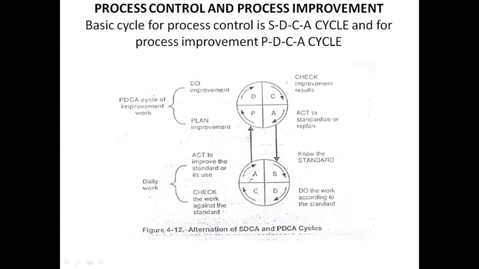Daily work we are doing. Okay, daily work, in the sense we have to control our process. So there the SDCA cycle will be used. SD means standardize or sustain, I told. Standardize it, do it, check it, and act towards it. So this is the process control and the process improvement cycles. It's a very, very important university question.